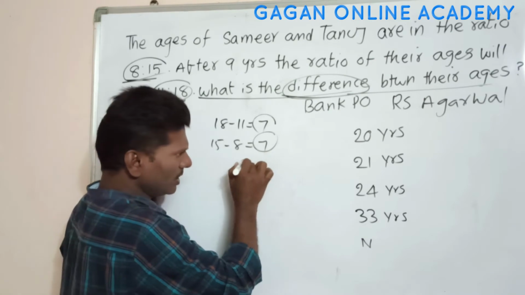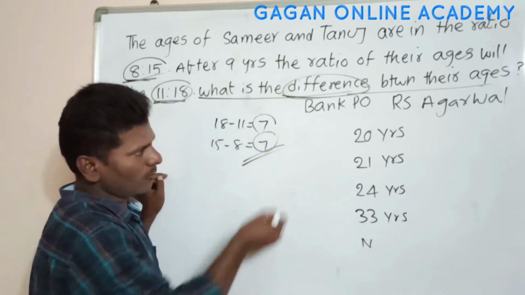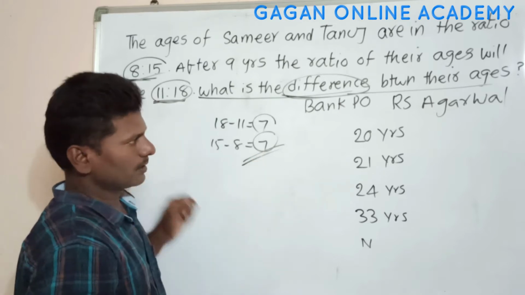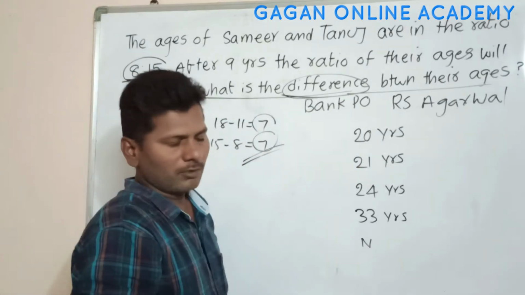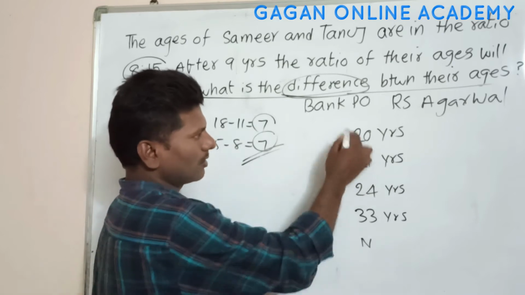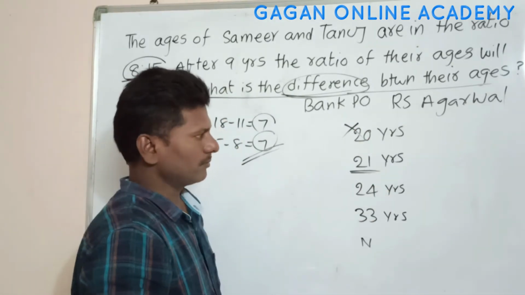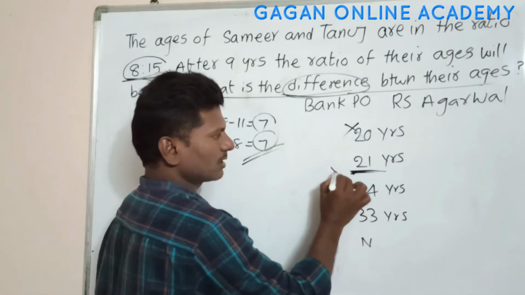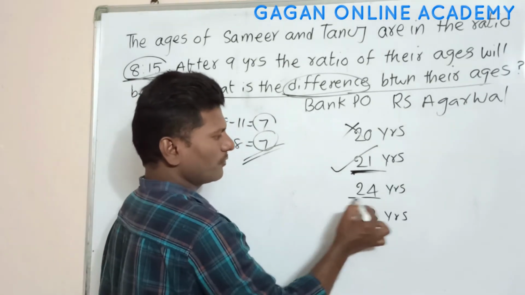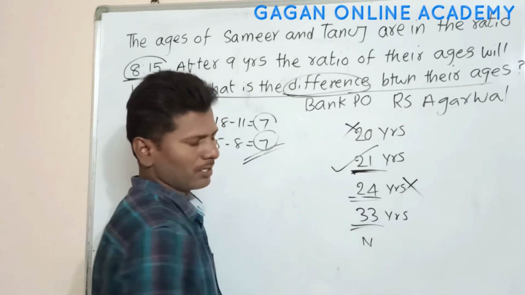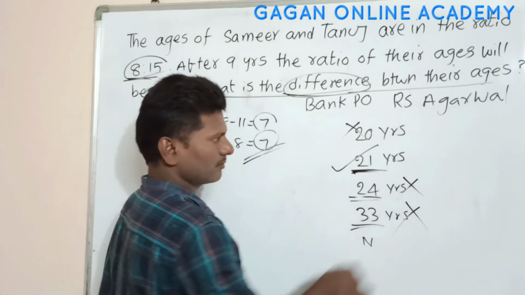So using this clue, now we can get the answer. The answer must be in the 7 table. First option is not divisible by 7, so wrong answer. This 21 is divisible by 7, so this is the correct answer. 24 is not divisible by 7, so wrong answer. 33 is not divisible by 7, so this is wrong answer.